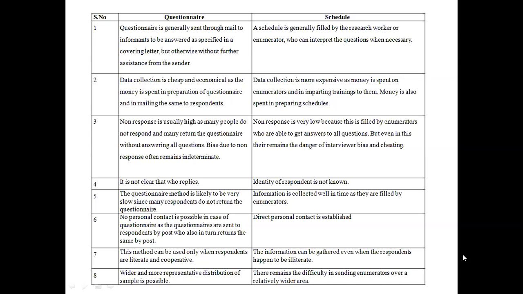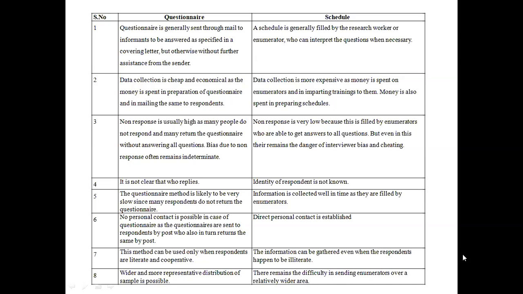Data collection is cheap and economical as the money is spent only in preparation of the questionnaire and in mailing it to the respondents. Yes, as the collection of data requires sending the questionnaire either through mail, post, electronic means or telephone, it is cheap and economical for the sender.